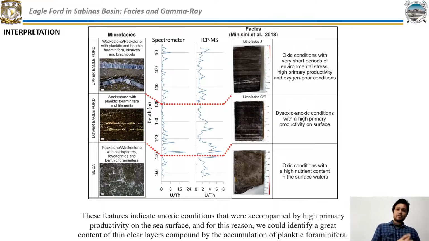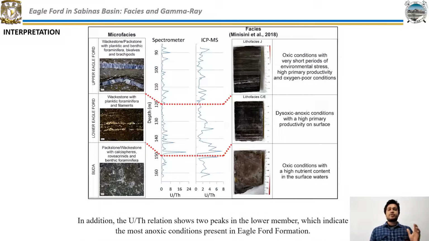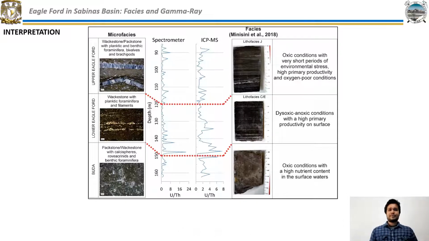These features indicate anoxic conditions accompanied by high primary productivity on the sea surface, and for this reason we could identify a great content of thin clear layers composed of the accumulation of planktonic foraminifera. In addition, the uranium-thorium relation shows two peaks in the lower member, which indicate the most anoxic conditions present in the Eagle Ford formation.